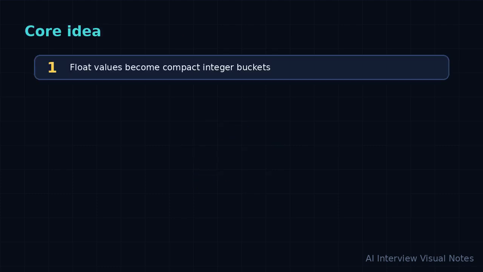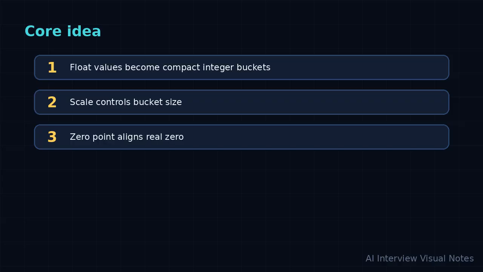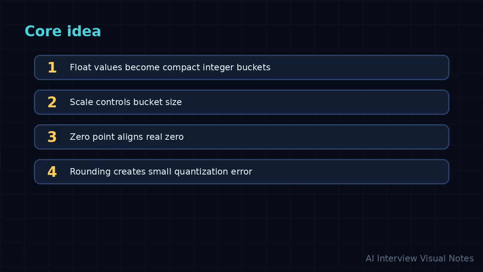The core idea is to map continuous floating point values into a smaller set of integer buckets. Imagine you have many decimal values spread across a range, like -1.2, 0.03, and 2.7. Instead of storing the exact decimal value, we divide the range into discrete steps and store the bucket index. int8 is a common example because it uses only 8 bits, so it can represent 256 possible integer values.